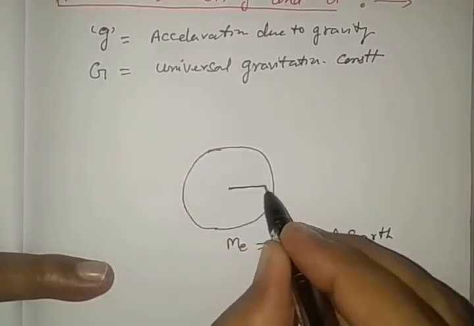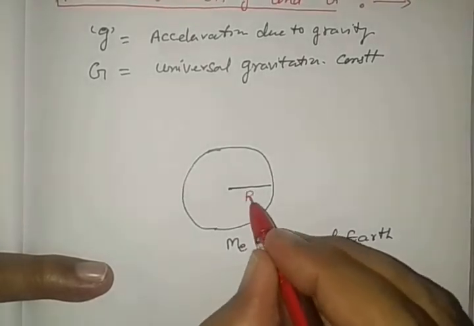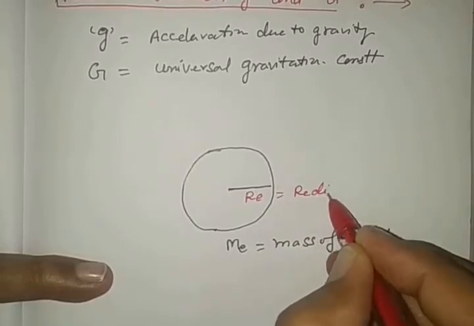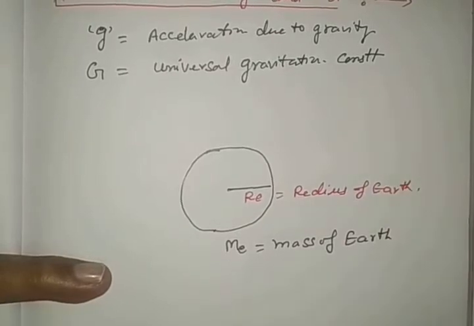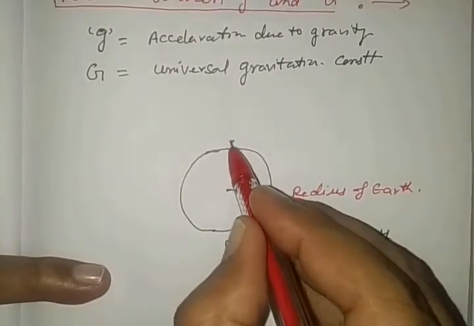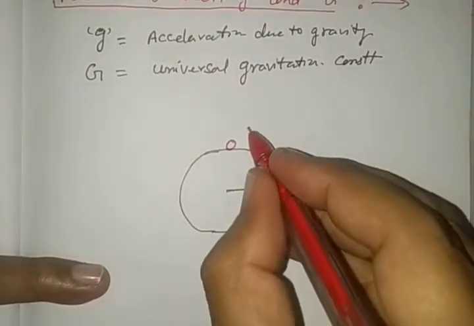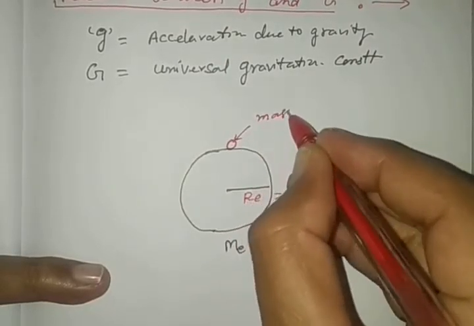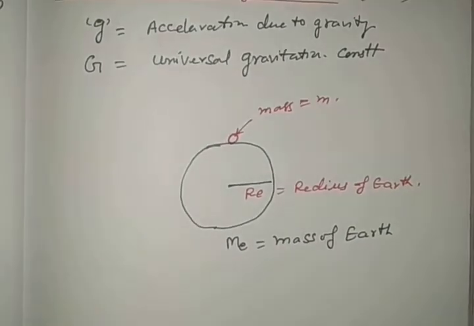Let its center be marked, and Re denotes the radius of Earth. Here on the surface of Earth, let us consider a body of mass small m kept on that.